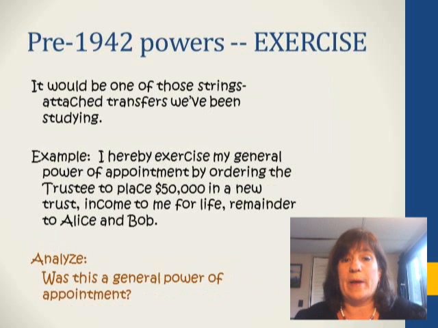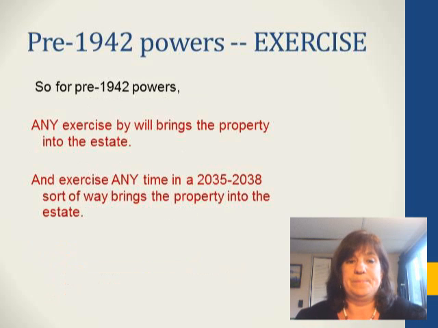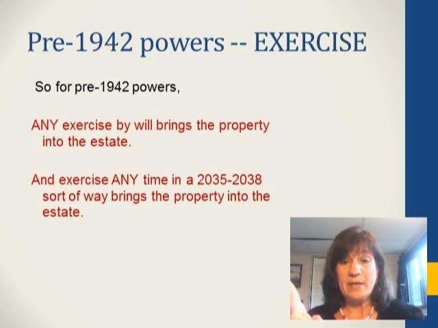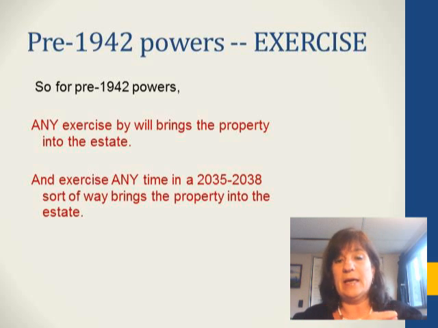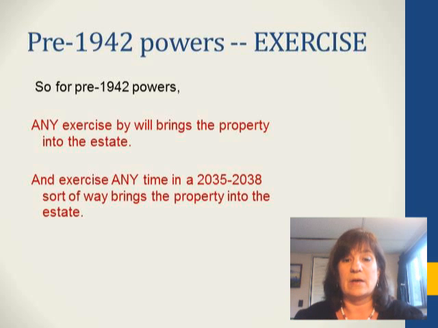Now, was it a general power of appointment? Sure it was. I was able to exercise it for myself. So it seems like I could have appointed it to anyone, and that means that if this were a pre-1942 power, this is the kind of exercise that would bring it back into my estate. So two things for those pre-1942 powers. Any exercise by will and any exercise during life with strings attached, right? A 2035 through 2038 kind of exercise.